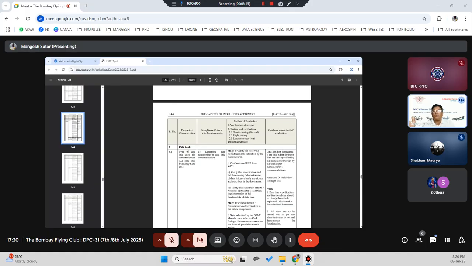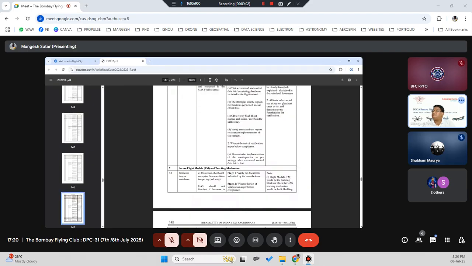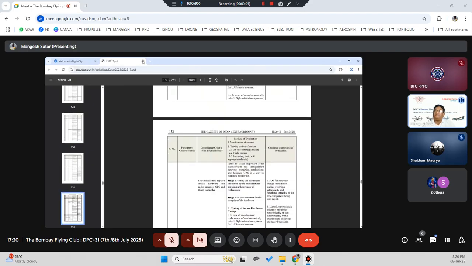For me, it also took almost 8 months to really understand and read this document. Then I did the course from QCI, where they gave an extensive course on consultancy services for building drones. So this is about type certification.